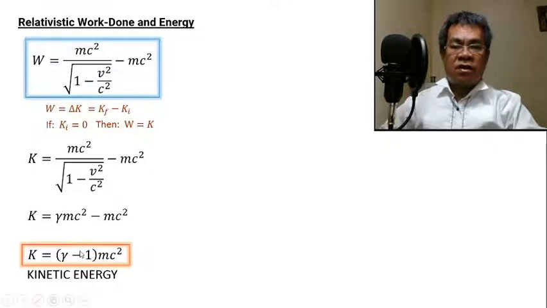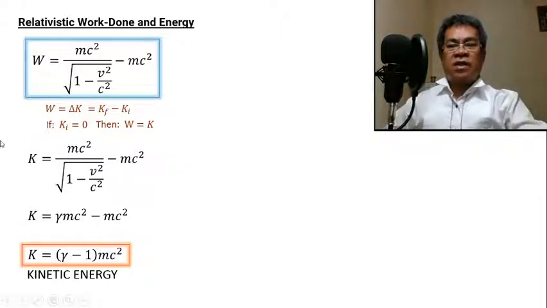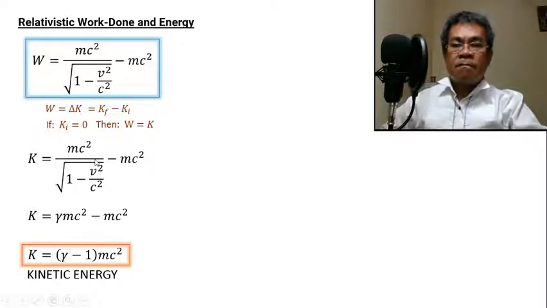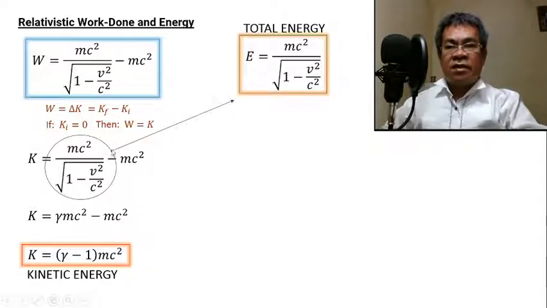If you evaluate the result, for non-relativistic speeds this will arrive at one-half mv squared.